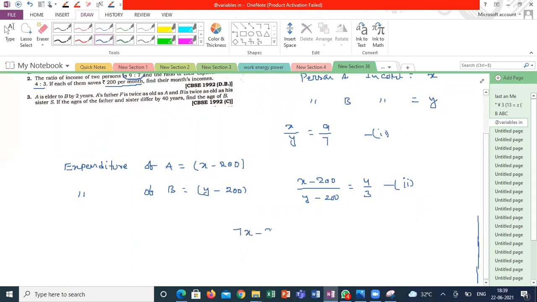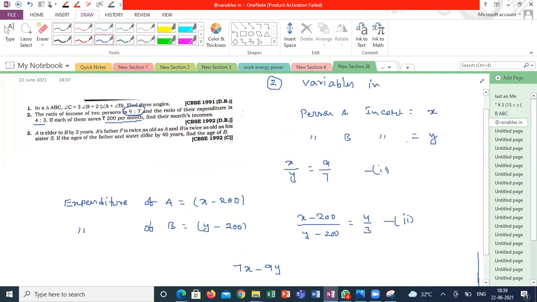7x minus... Sir, the x minus 200 is expenditure, sir. Yes. See, what does the question say? So the ratio of their expenditure is 4:3 if each of them saves rupees 200 per month. Person A is getting x rupees and he is saving 200. Person B is getting y rupees, he is also saving 200. What is the meaning of that? How much is he utilizing for his needs? How much is his expenditure?